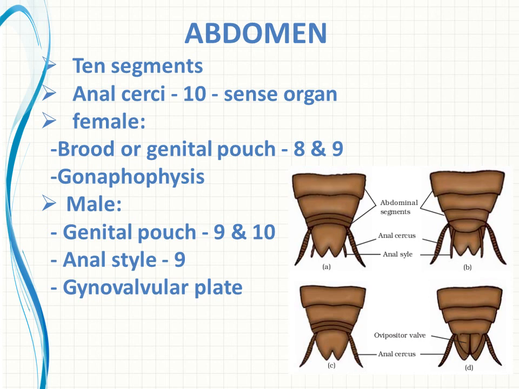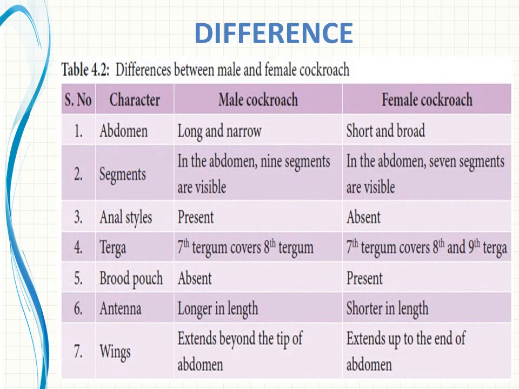Okay. So now let us see the morphological differences between male and female. How could we differentiate male and female cockroaches? The first column gives the character, the next is male cockroach, then female cockroach, right?